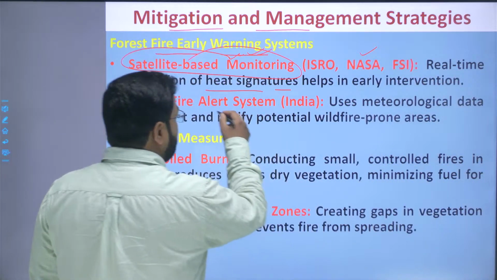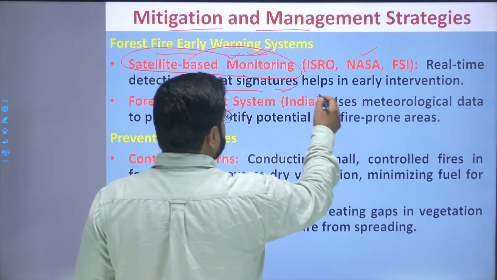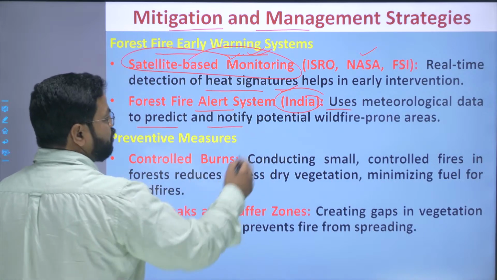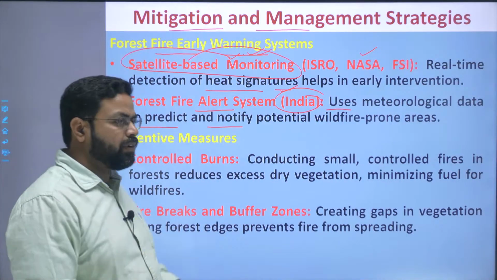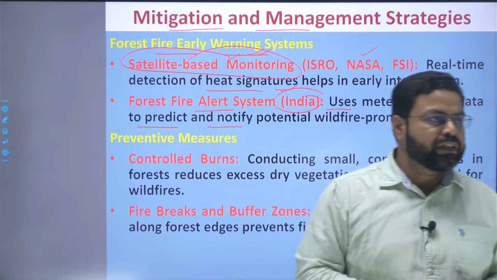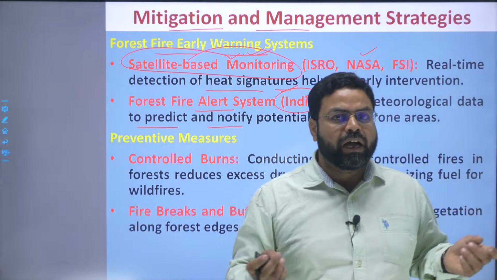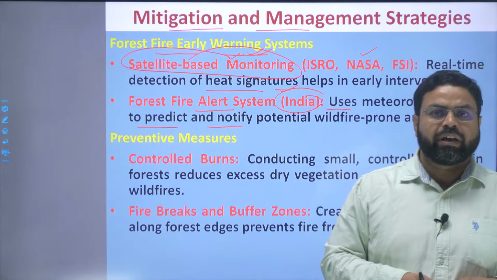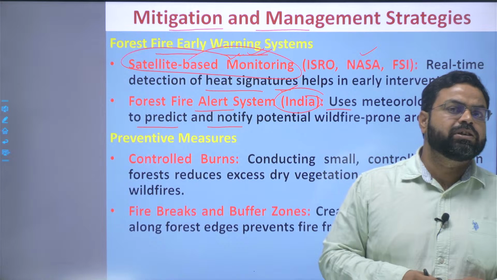Forest fire alert systems should be there in India. So use of meteorological data to predict and notify the potential forest fire prone areas. In many regions, you might have witnessed that messages from the IMD are circulated among the local people in those regions where there is more propensity of forest fire.